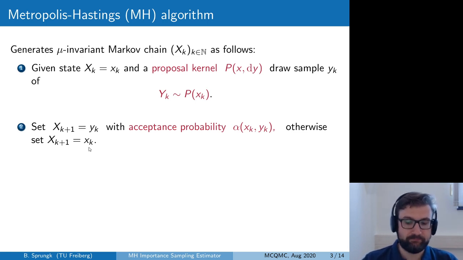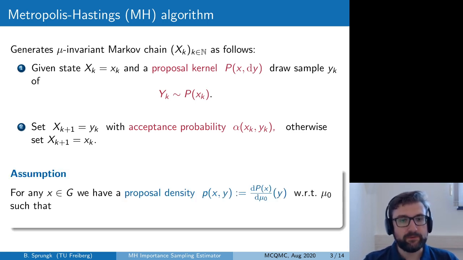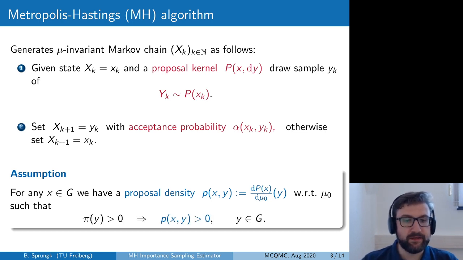Now, throughout the talk, we will make the following basic assumption about our proposal kernel P. We assume that for any state x in the measurable set G, there exists a proposal density of the corresponding proposal kernel evaluated at x with respect to our reference or prior measure mu0, and this proposal density has to satisfy the following condition stated here.